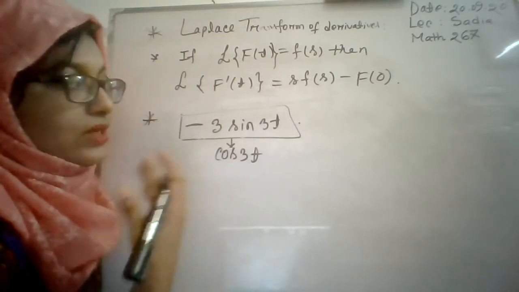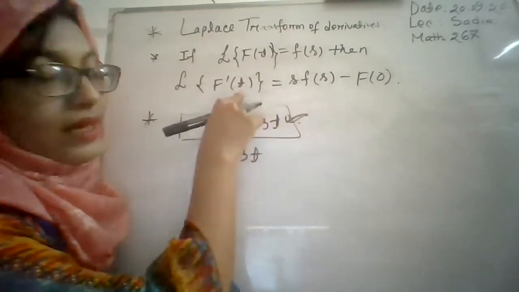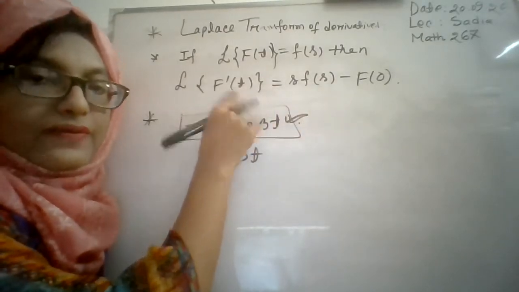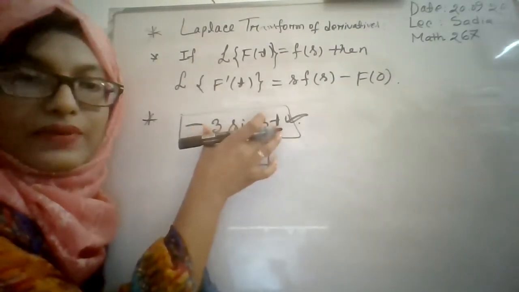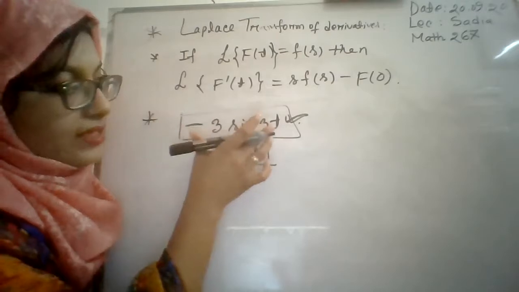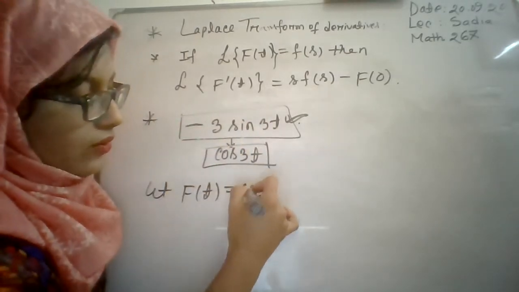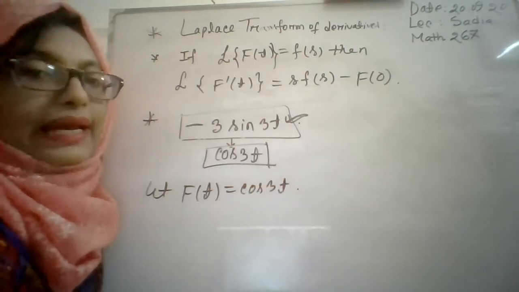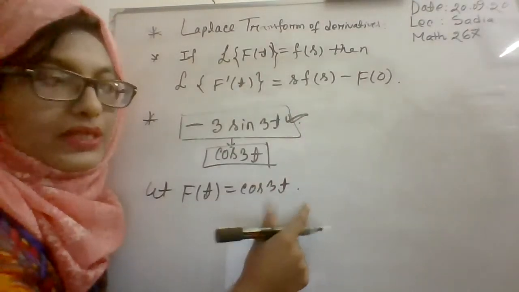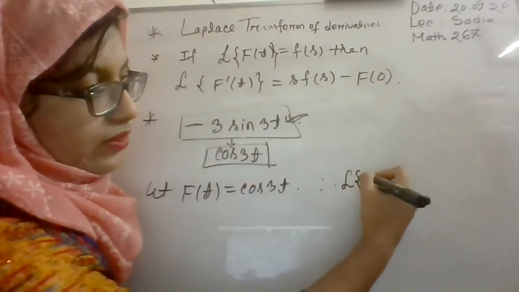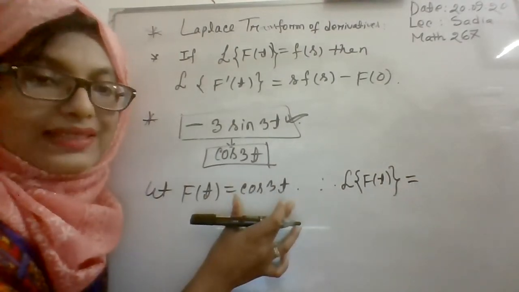So if I want to find the Laplace transformation of this by using the properties of first derivative, then we have to consider f of t is equal cos 3t. Since this is the differentiation of cos 3t, for this problem we will consider f of t equal cos 3t, right? And here it is given that Laplace transformation f of t is equal to F of s. So we will find the Laplace transformation of f of t. What is the Laplace transformation of cos 3t?